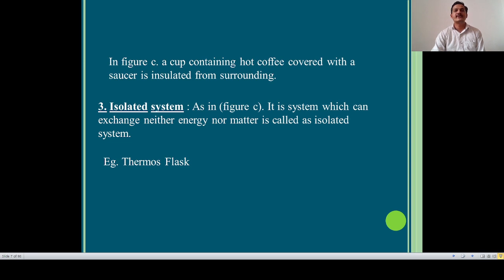We know the principle or mechanism of the thermostat. In a thermostat, hot tea remains hot and cold water remains cold as time passes. So it does not exchange energy and matter with the surroundings, and it is an isolated system. These are the three types of system: open system, closed system and isolated system.